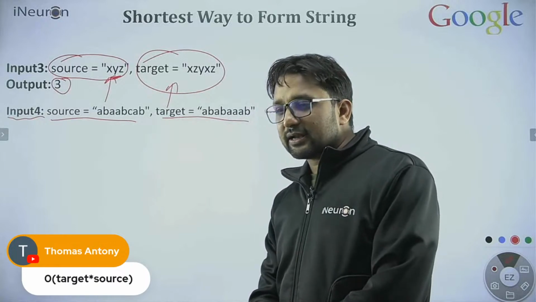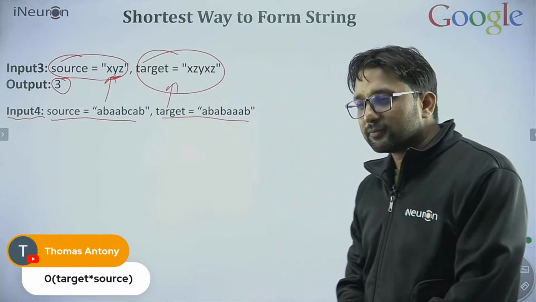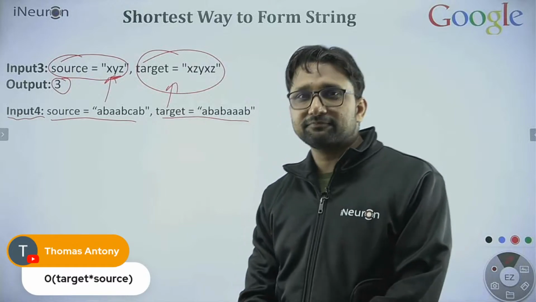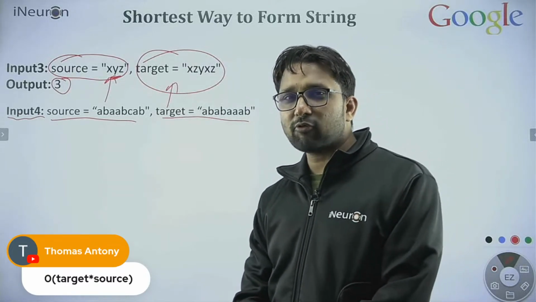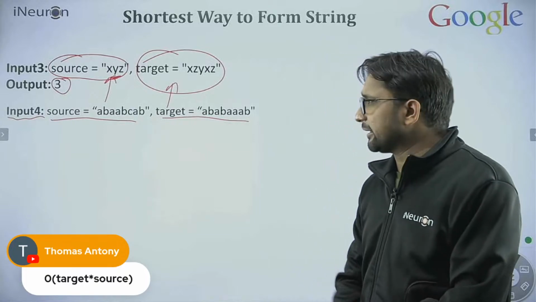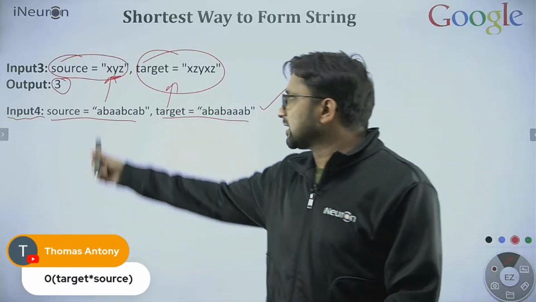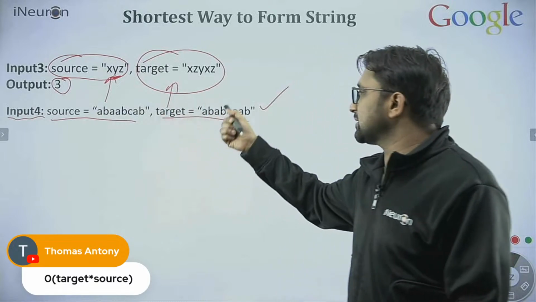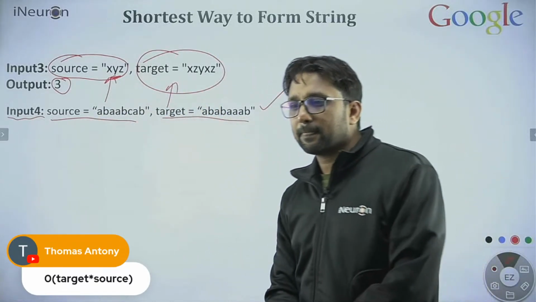Ayush is saying we can use the alphabet. Ayush, yes, we can use that. You're moving in the right direction. But before that, can you please reply? What will be the output for this? Input is given, source is this, target is this. Can you give me the output? What will be the output over here?